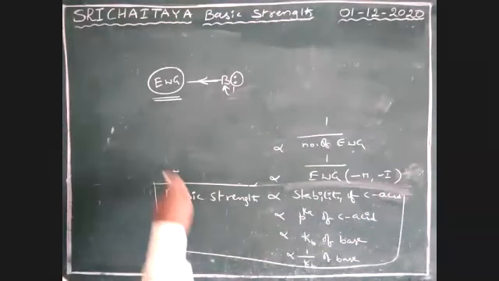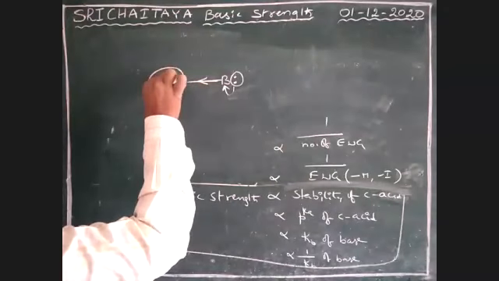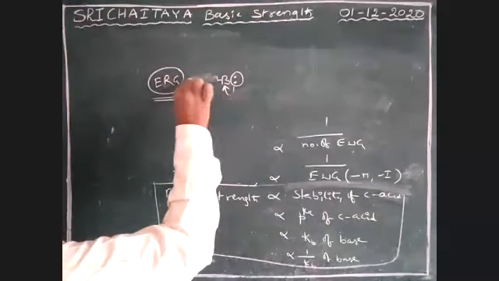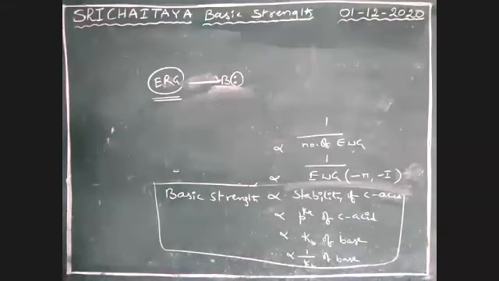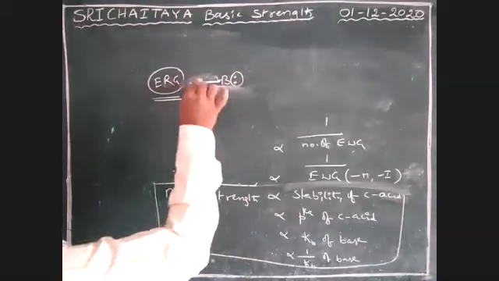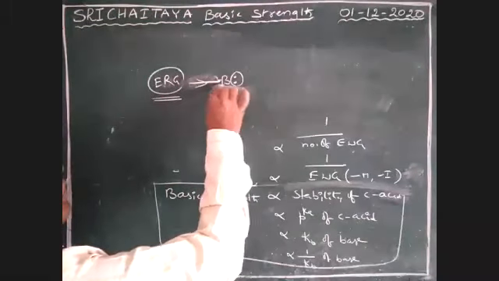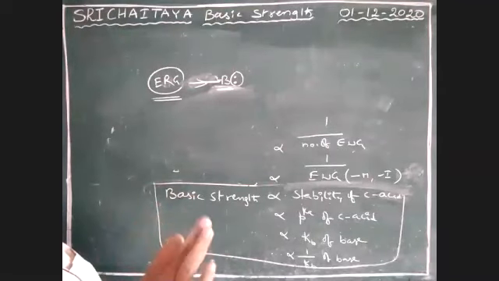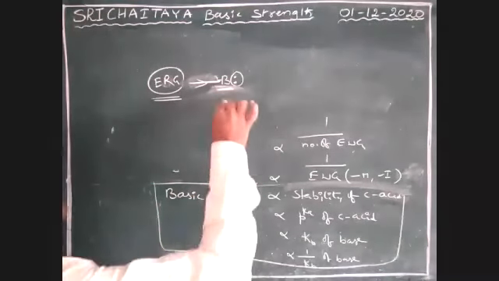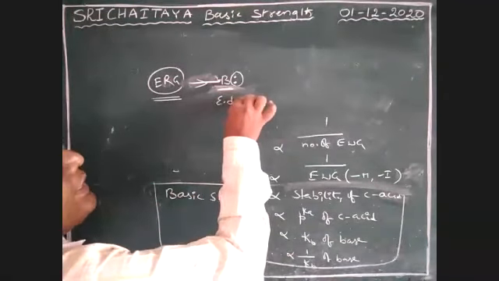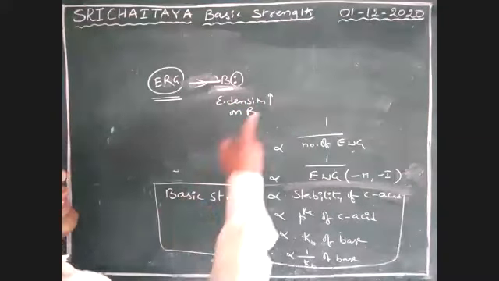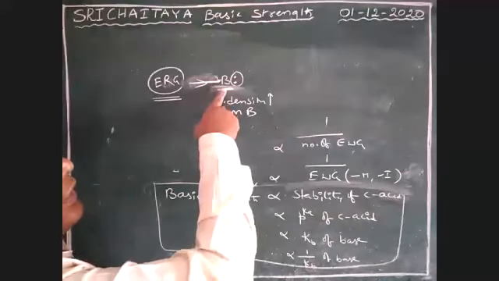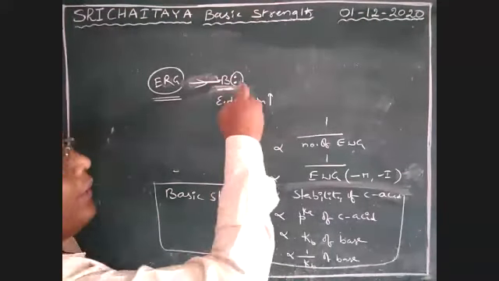For example, if an electron releasing group is attached to the element, it donates electrons to this one. That means the electron density on B increases. As the electron density increases, there are lone pair repulsions.